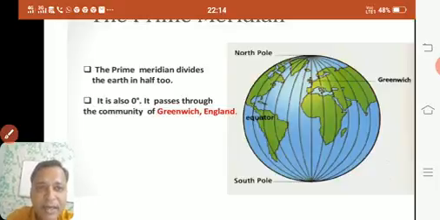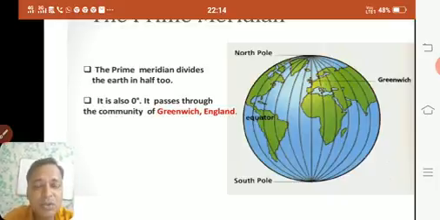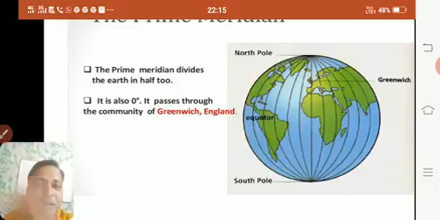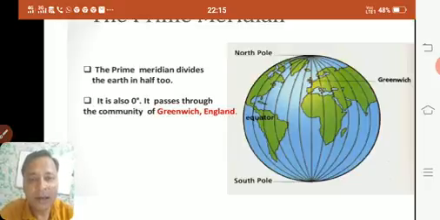It is also 0 degree, and it passes through Greenwich in England. If you remember, there is one term we call GMT, that is Greenwich Mean Time, because as the earth rotates and the sun rises, it takes time to reach different places at different times. Even in India, if you see, between Arunachal Pradesh and Gujarat, we have a time gap of 2 hours.